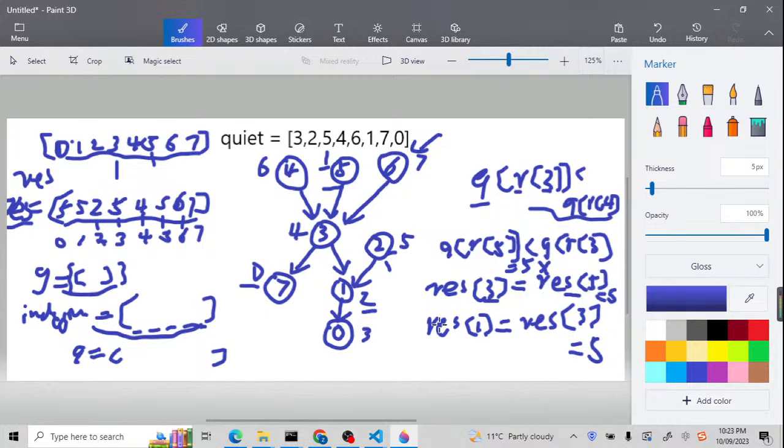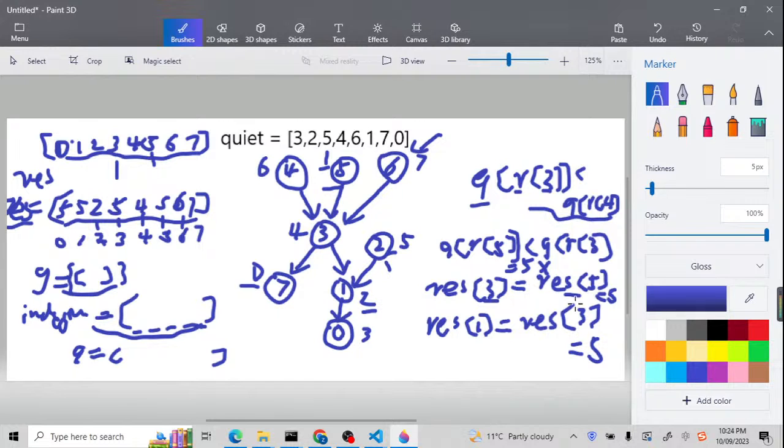If you don't believe it, let's check the next value 1. So for the result 1, if we were to update it, how should it update? It should be equal to result 3. Why? Because the quiet value for the node 1 is 2. But the quiet value for the node 3 is not 4 anymore, because it has already been updated with 1. For the node 3, the result 3 has already become 5.